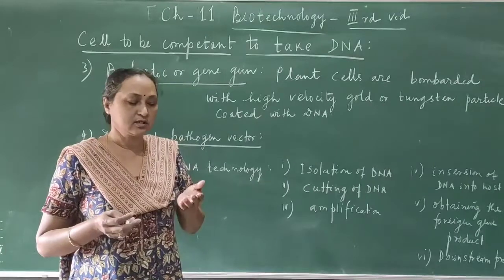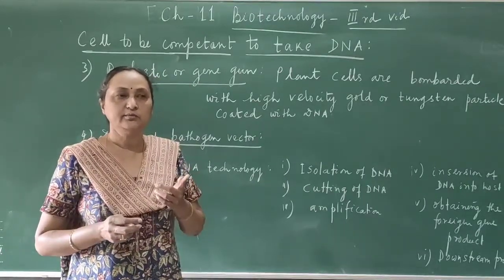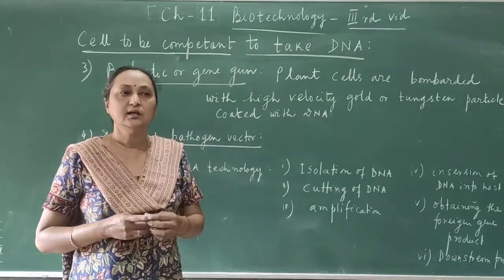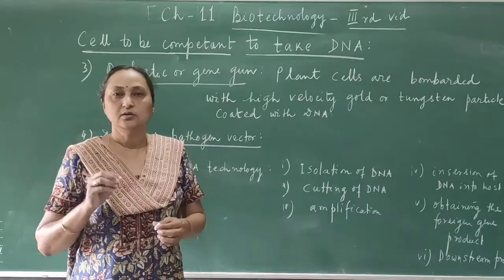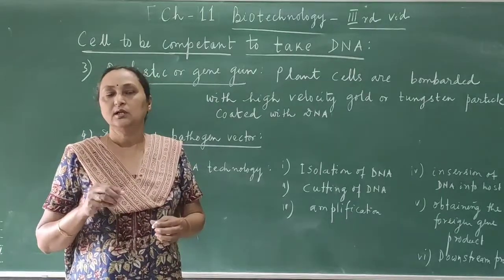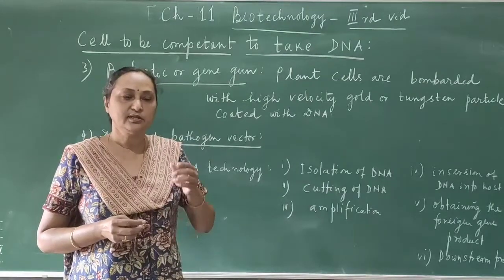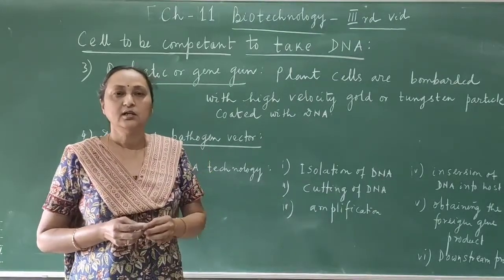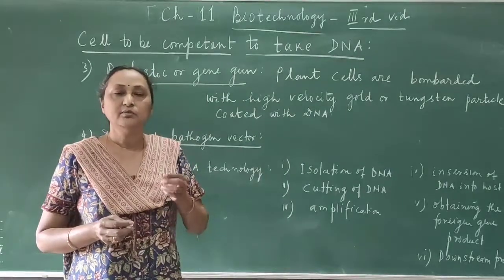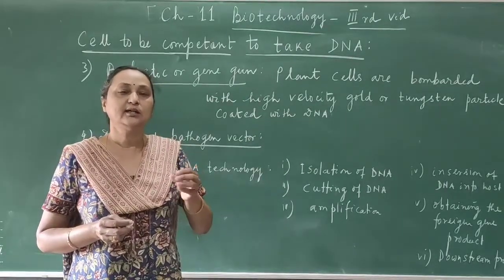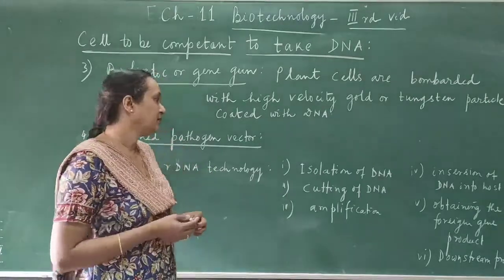The gold and the tungsten particles, which are coated with the DNA, the piece of the DNA we want to transfer, are bombarded directly on the cell with high velocity. When they are bombarded with high velocity, naturally they can enter inside the nucleus, just as in microinjection we are directly injecting into the nucleus. Here, when these particles coated with DNA move with high velocity, they can directly enter inside the nucleus and join with the DNA.